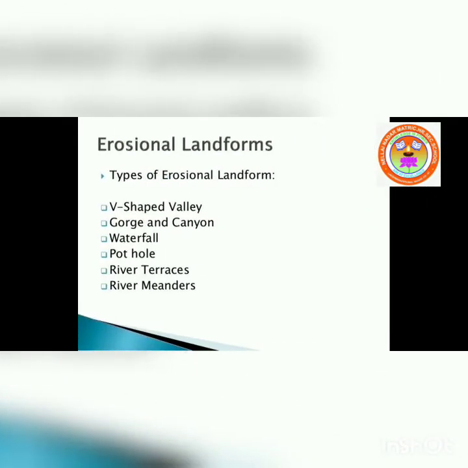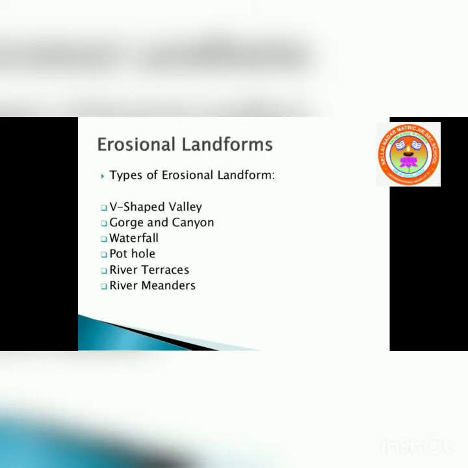Okay. Here about the erosional landforms of river. The types of erosional landforms are V-shaped valley, gorge and canyon, waterfall, pothole, river terraces, and river meanders.